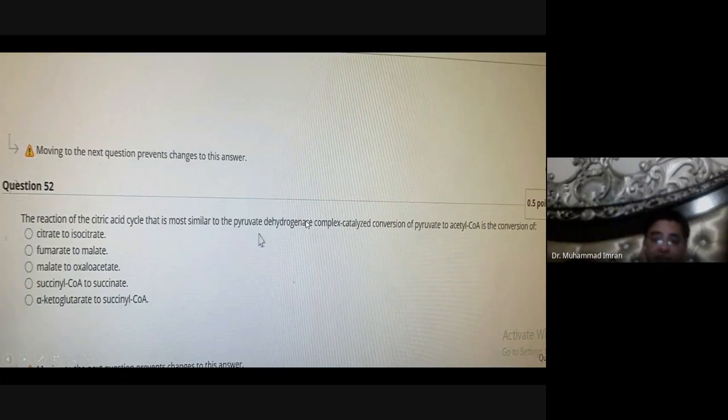Both of these are complexes of three enzymes: one is decarboxylase, second is transacetylase, and third is dehydrogenase. The pyruvate dehydrogenase complex converts pyruvate into acetyl-CoA, and the alpha ketoglutarate dehydrogenase complex converts alpha ketoglutarate into succinyl-CoA.